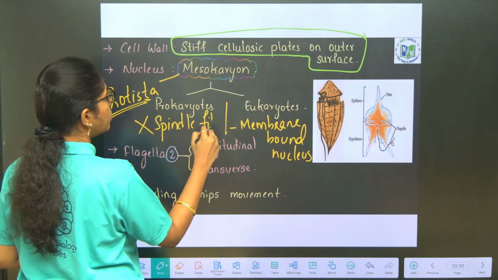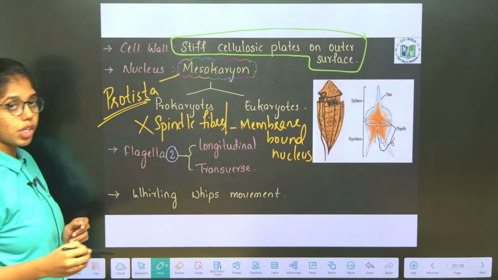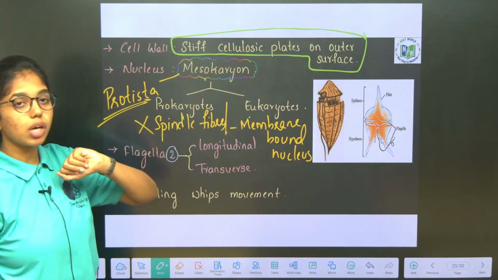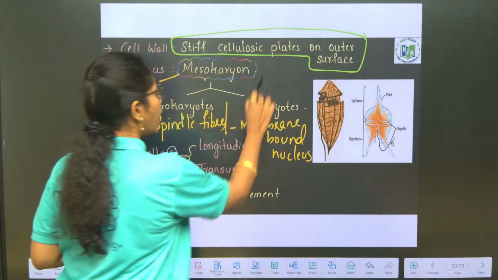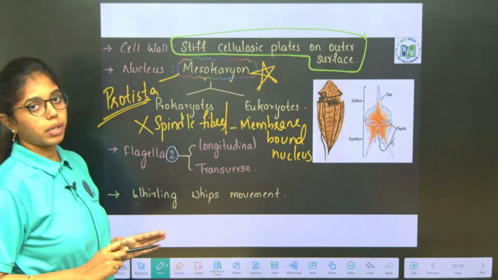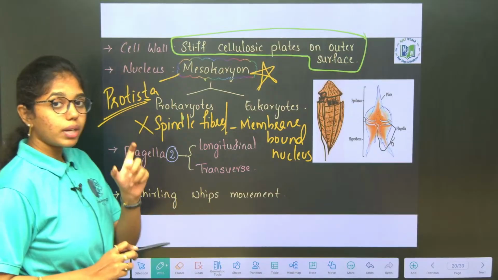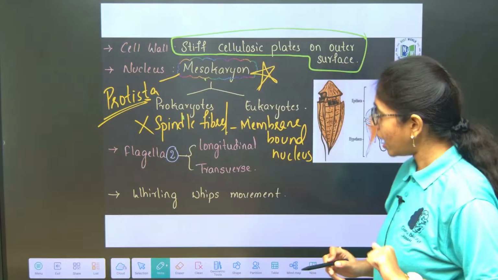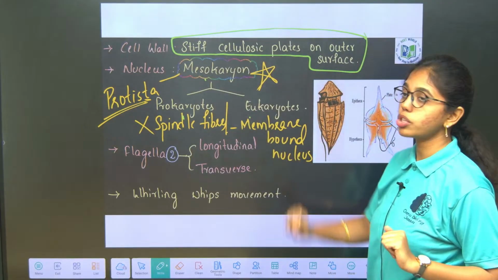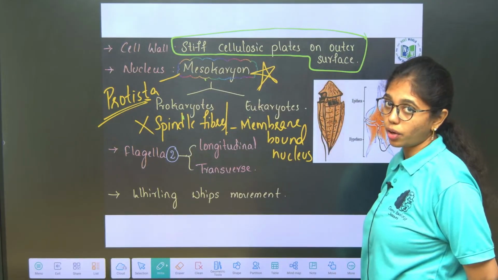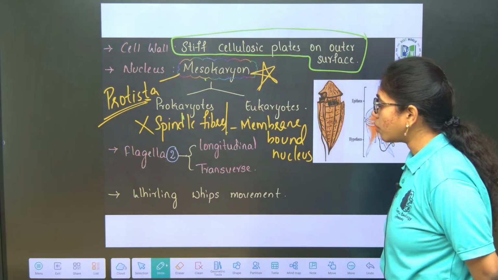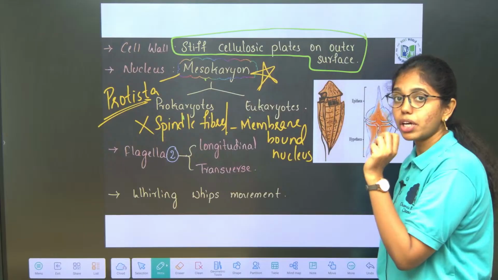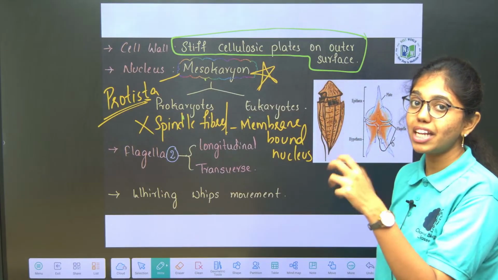So, it is exhibiting the nucleus nature of both eukaryotes and prokaryotes. That is why it is called as what? Mesokaryon. Very important point to be highlighted, beta. Mesokaryon is the nuclear state. Nucleus is mesokaryon in Protista because it exhibits both the natures of prokaryotic nucleus and eukaryotic nucleus. Eukaryotic nucleus because it has a membrane bound nucleus, prokaryotic because it does not have any spindle fibers.